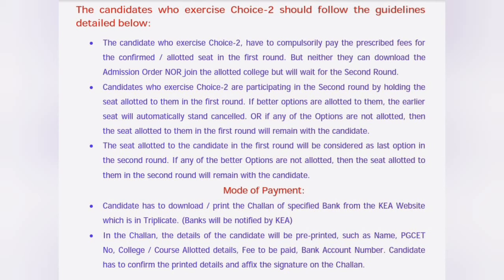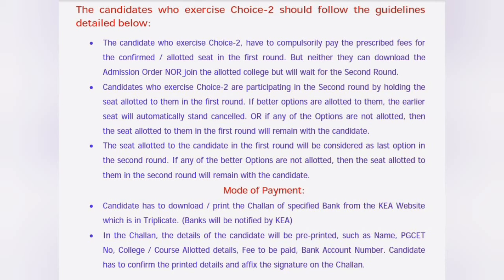You have to download and print the challan with the complete specifics, with bank details from which you have paid, which will be available in triplicate, 3 copies. Get the complete course, allotted, detailed, fees paid, everything downloaded. Just download and keep it with yourself. In this case, since you are going for the round 2 allotment, you don't need to go and report to the college. You just have to keep it ready with you so that you have the records of the fees paid. You don't have to report to the college because you are not joining the college yet, right? You are going for the second round of counseling.